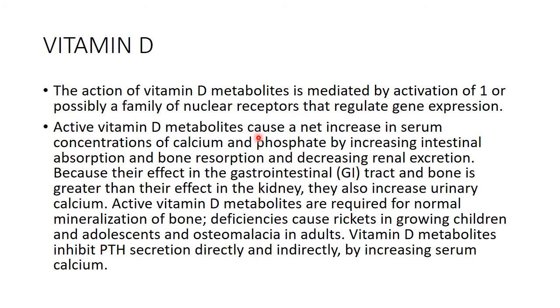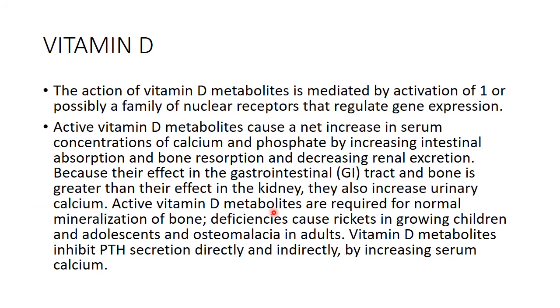The active vitamin D metabolites cause a net increase in serum concentration of calcium and phosphate by increasing intestinal absorption and bone resorption and decreasing the renal excretion. Parathyroid hormone causes an increase in calcium level, but it causes excretion of phosphate. But vitamin D causes an increase in both calcium and phosphate. This is the difference between parathyroid hormone and vitamin D. Because their net effect in the gastrointestinal tract and bone is greater than their net effect in the kidney, they also increase urinary calcium.